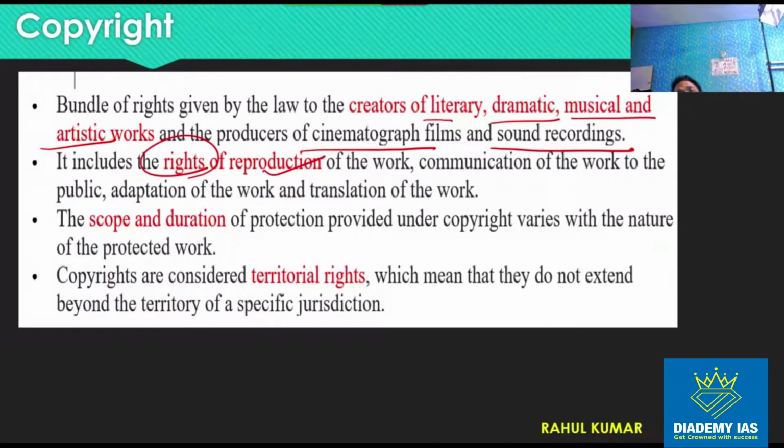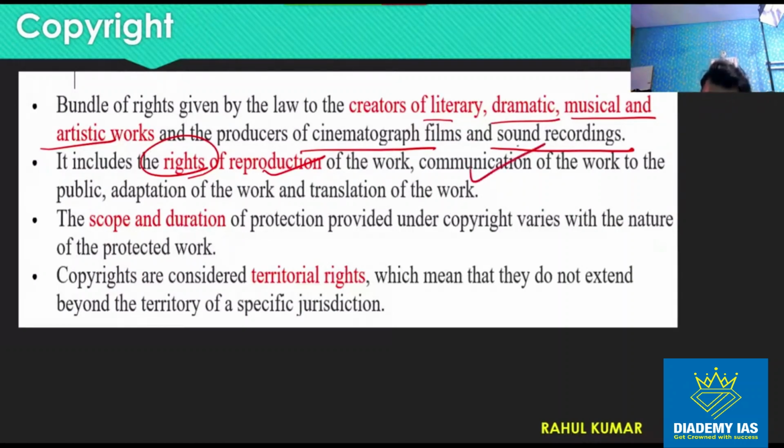So if there is some old song and someone wants to use that song to create a remix of that song, the person has to go to the original author of that song, right? So if someone wants to remix a song, that can be done, but that is possible only after the person gets the rights from the original producer.